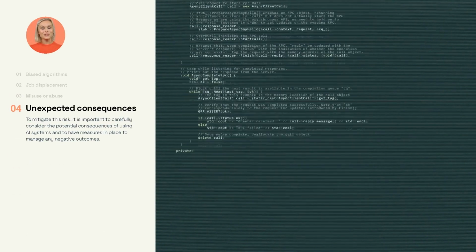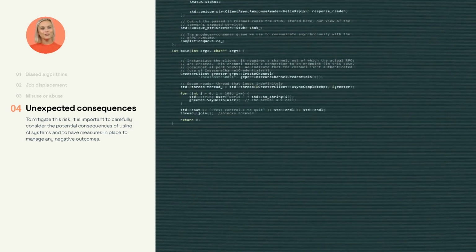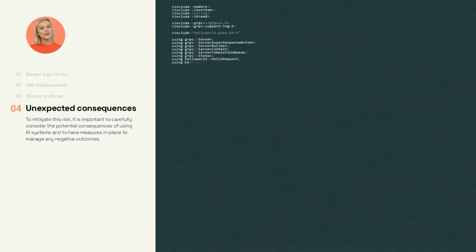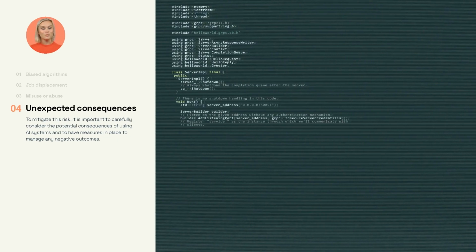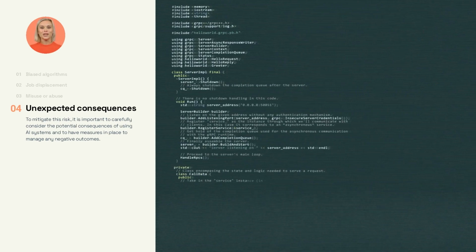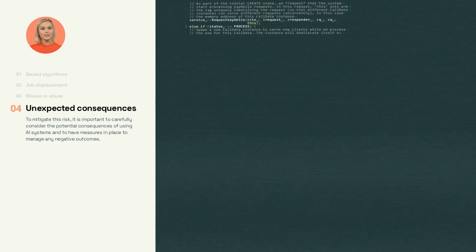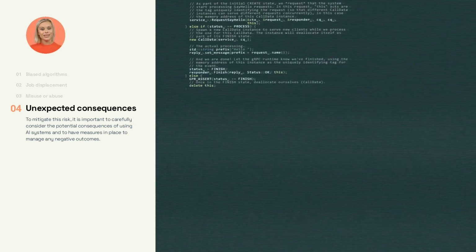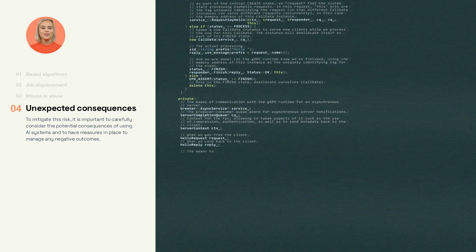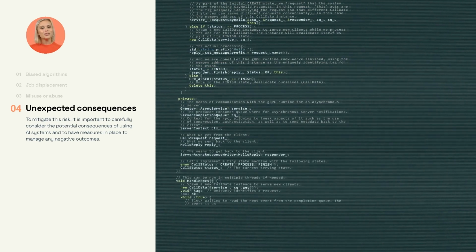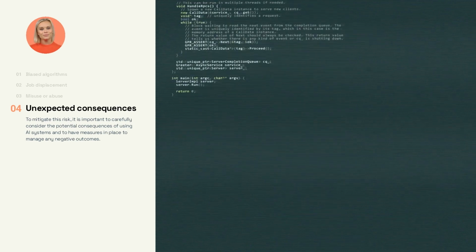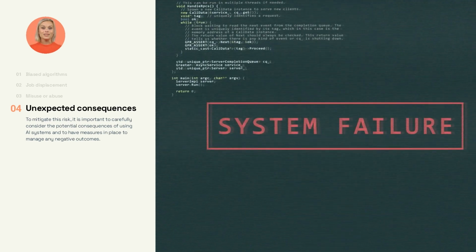Finally, a fourth risk of using artificial intelligence is the potential for unexpected or unintended consequences. As AI systems become more complex and are used in a wider range of applications, it becomes increasingly difficult to predict all of the possible outcomes and impacts of their use. This can lead to unintended consequences, such as AI systems making decisions that are not in line with human values or goals. To mitigate this risk, it is important to carefully consider the potential consequences of using AI systems and to have measures in place to manage any negative outcomes.